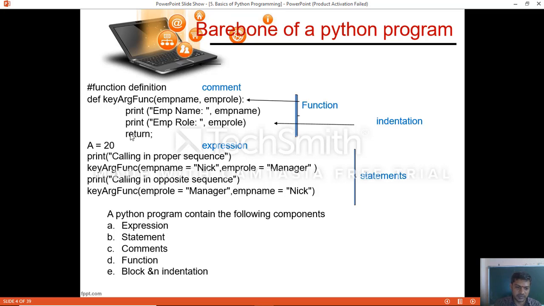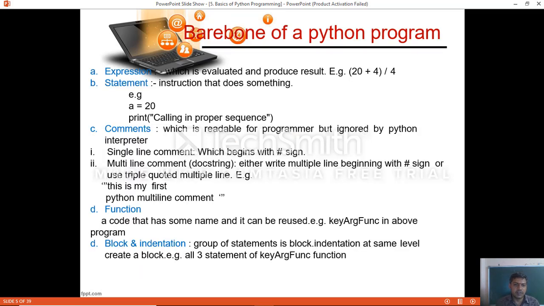All of this together we call general statements, but within the function which we define, there are compound statements. Now what exactly does a Python program contain? A Python program contains the following components: expression, statement, comments, function, block and indentation. Now we'll see one by one, so we learn the structure of a Python program.